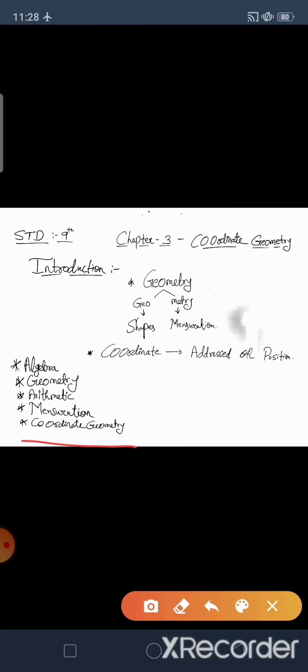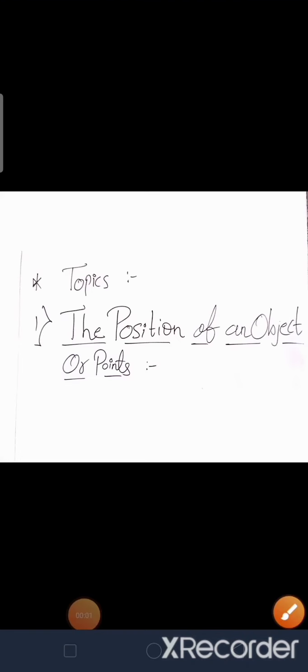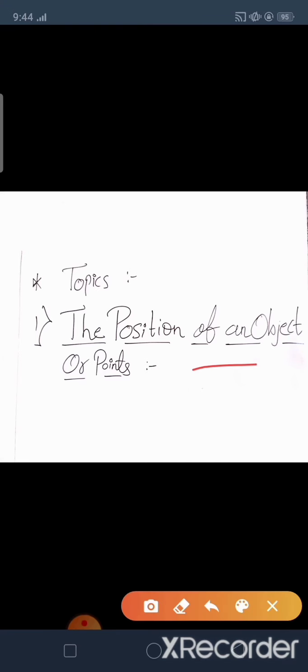In coordinate geometry we study the position or the address of a point on a Cartesian plane or graph. In this chapter, we study the basic concepts of coordinate geometry. You will study more about this in your higher classes. Now we study the first topic, the position of an object or point.